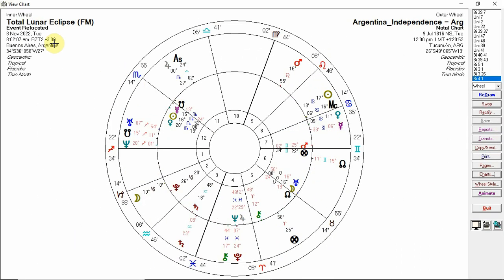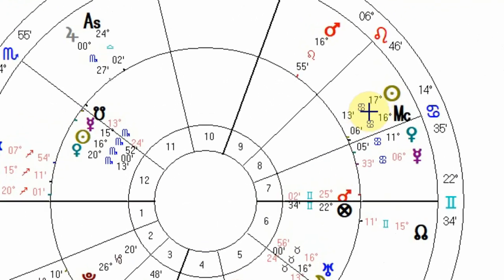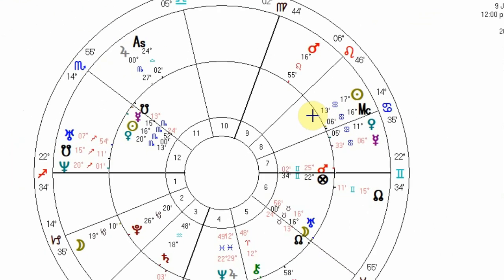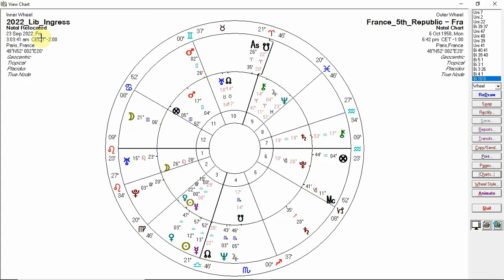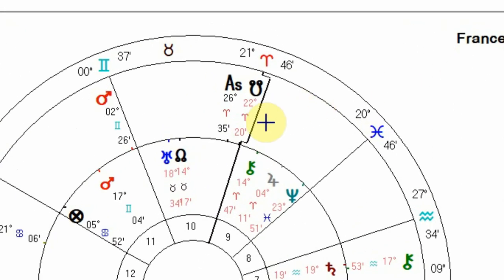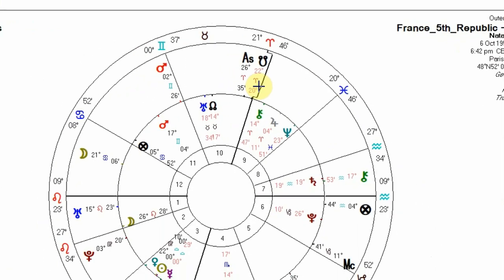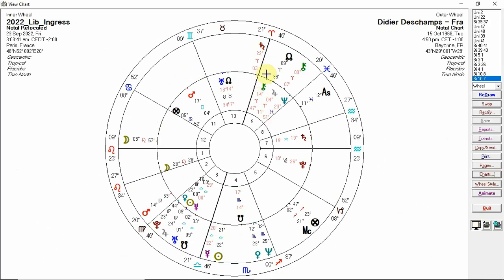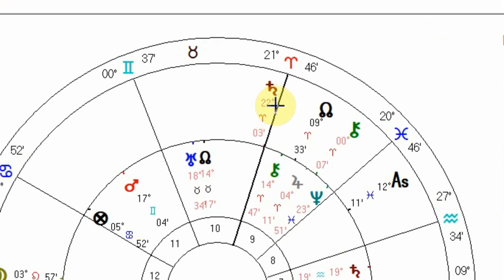And if we look at this powerful lunar eclipse, I've mentioned this in the first video, it's at 16 Scorpio, Taurus conjunct Uranus. It is applying to a nice trine and sextile to the Argentine Sun at 17 Cancer, so that looks good. This is the Libran ingress set for Paris, France, capital of France. You can see in this one that the South Node for the French Republic is on the MC at the time of this Libran ingress. And if we look at the coach, his Saturn is up there at the time of this Libran ingress. So I don't know how to read that. I'd say it's probably a slight negative for France.